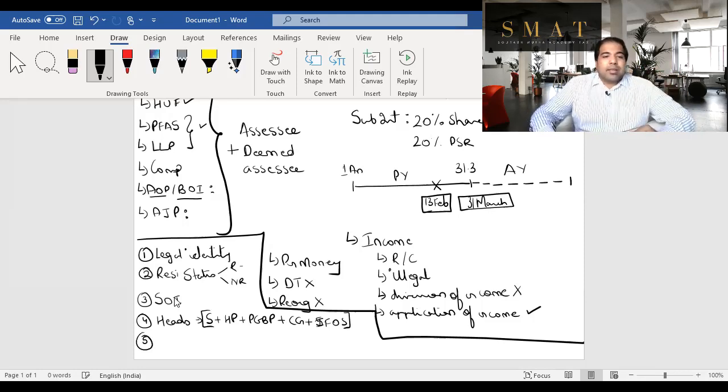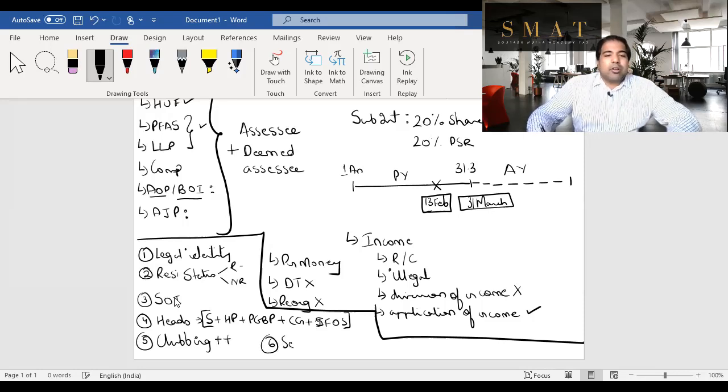Now, to that, guys, there is something called clubbing of income, which we will see in this session, in this leg of lectures. Guys, clubbing of income basically means you've transferred your income very smartly to someone else. Why? Because you don't want to pay tax at a higher rate, but that income comes back to you. It's a boomerang which comes back to you, and that is called clubbing of income. So you will add clubbing of income as well.